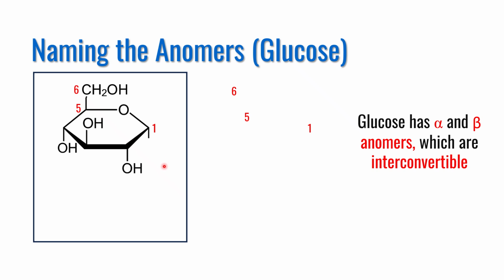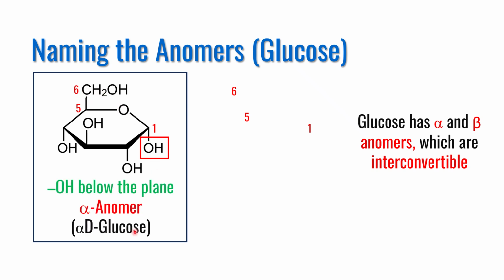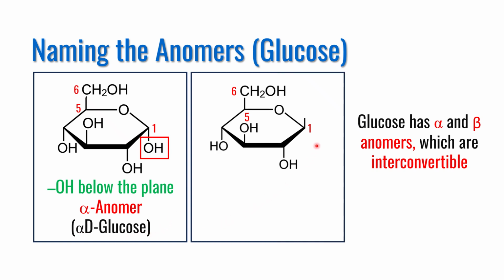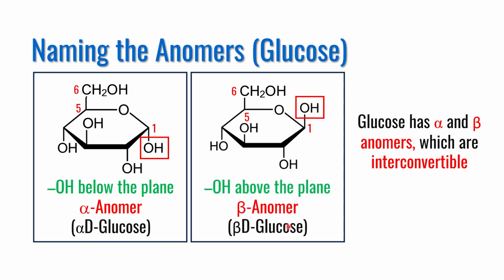When OH is facing downward or below the plane of the ring, or in trans with the 6-CH2OH group, that isoform is known as the alpha anomer, or alpha-D-glucose, or alpha glucose. Similarly, when OH is facing above the plane on anomeric carbon atom number 1, or in cis with the 6-CH2OH group, that isoform is known as the beta anomer, and beta-D-glucose in this case.